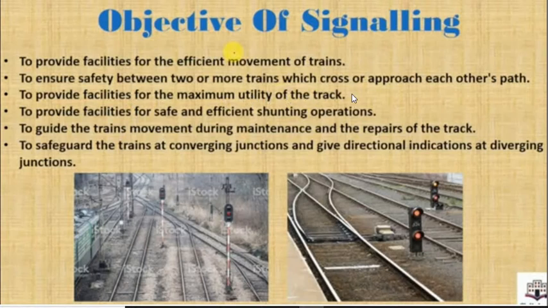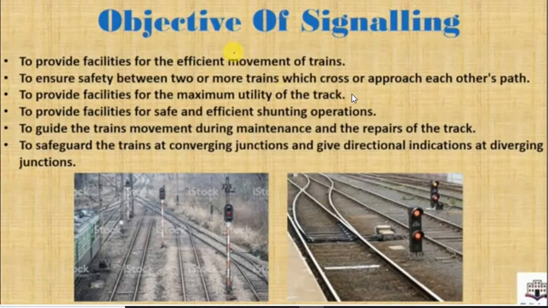Okay, the next one is to provide facilities for maximum utility of the track. You can understand from this statement that when the proper signaling system operates, the track will run at its maximum utility, or at the maximum value of its purpose. For example, a track is there, and if the signal system works properly, it will guide the train in a proper manner.